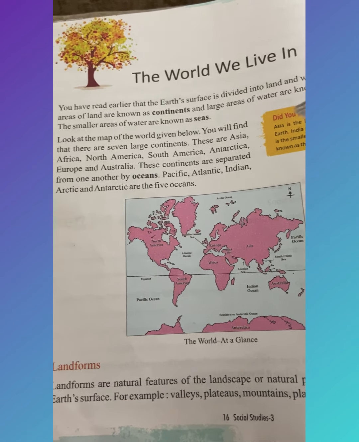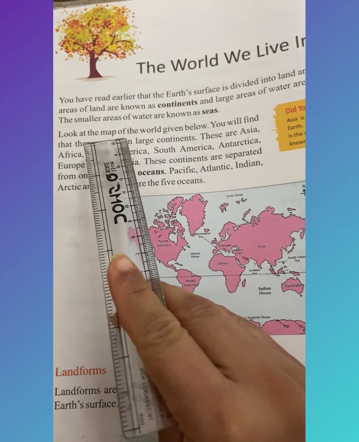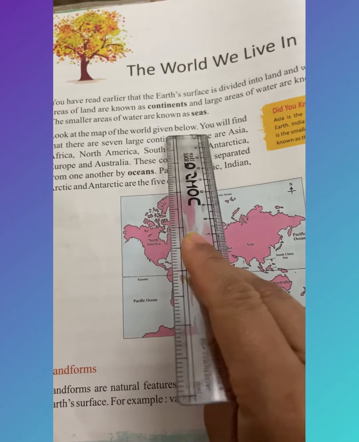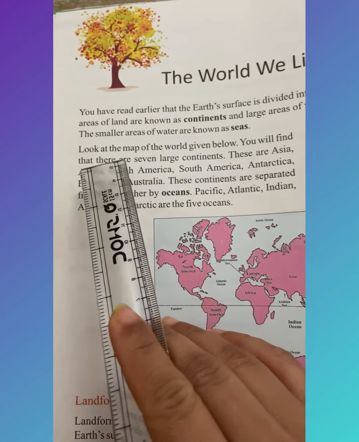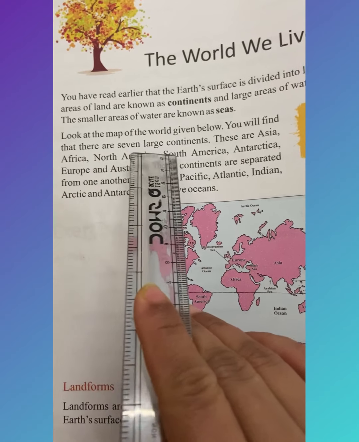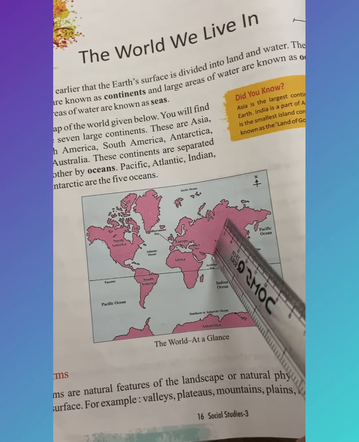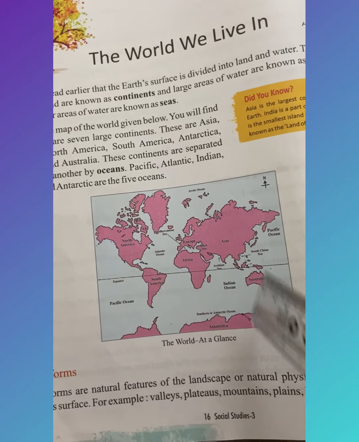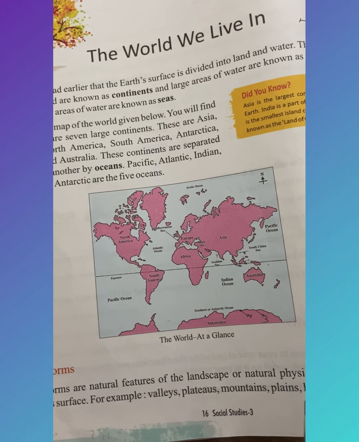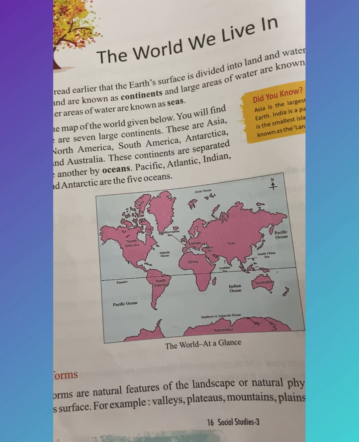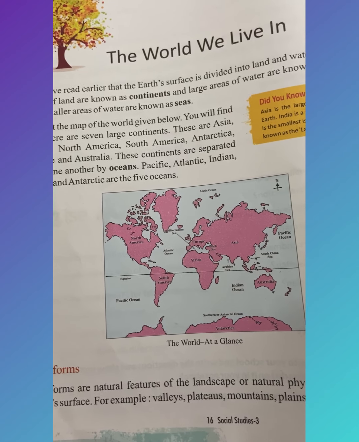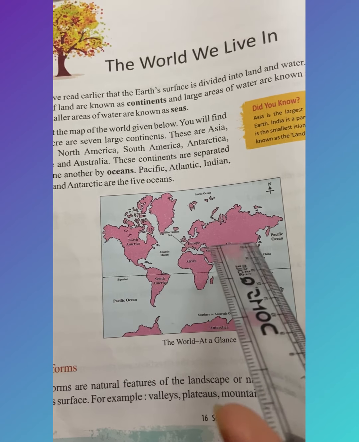Look at the map of the world given below. You will find that there are 7 large continents. There are 7 large continents on planet Earth. What are those?